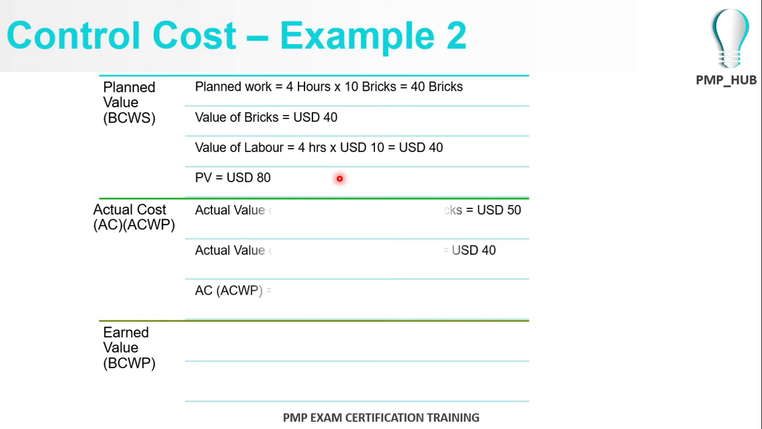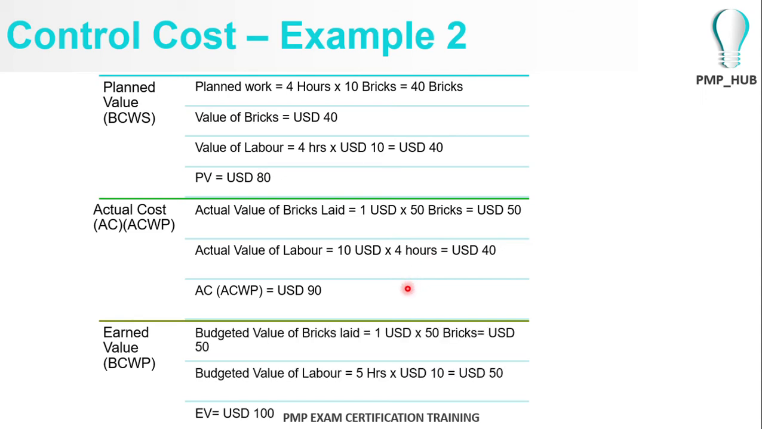Actual cost, what you have incurred: he had laid 50 bricks, so $1 into 50 bricks is $50. But he had worked only 4 hours, so $10 into 4 hours is $40. And then the actual cost is $90.